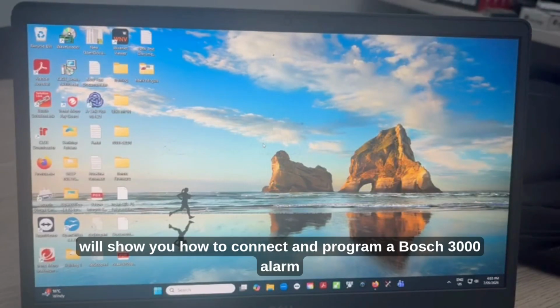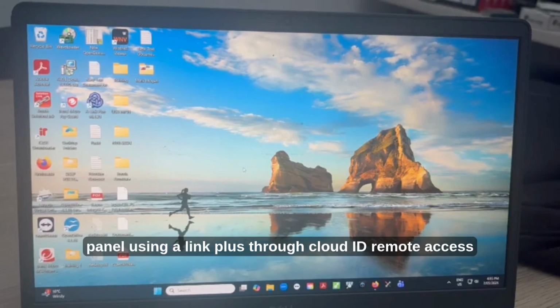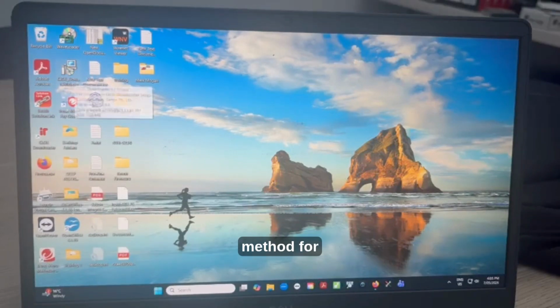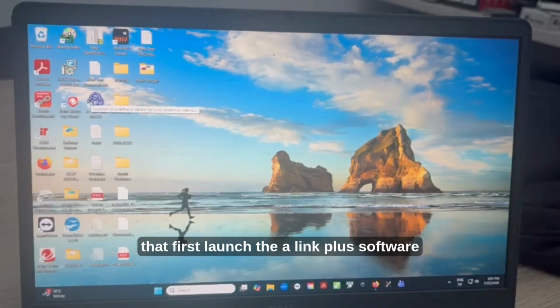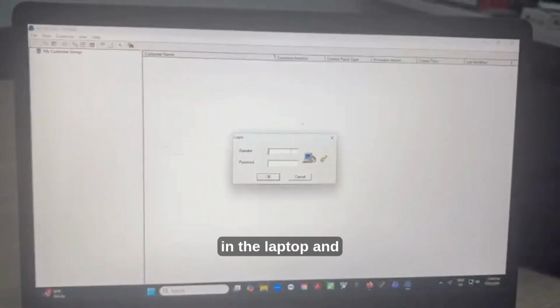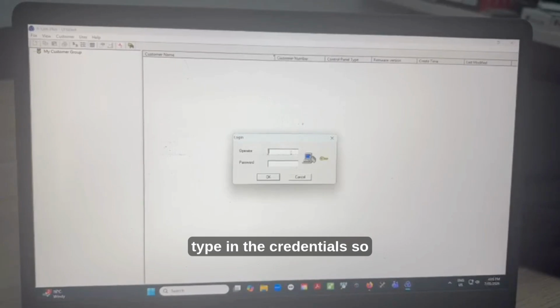In this video, I will show you how to connect and program a Bosch 3000 alarm panel using A-Link Plus through the Cloud ID remote access method. For that, first launch the A-Link Plus software on the laptop and type in the credentials.